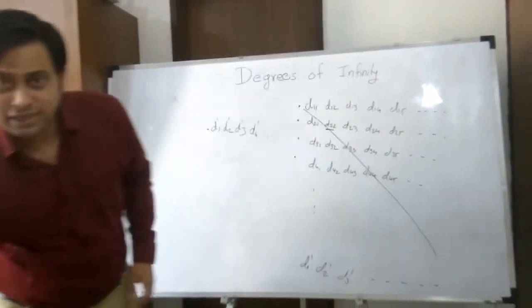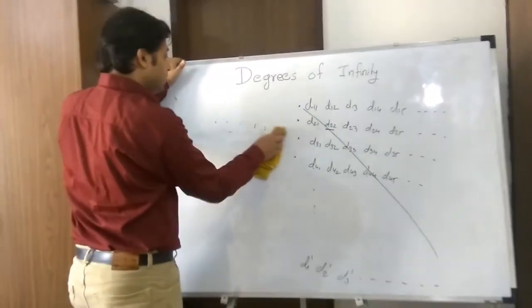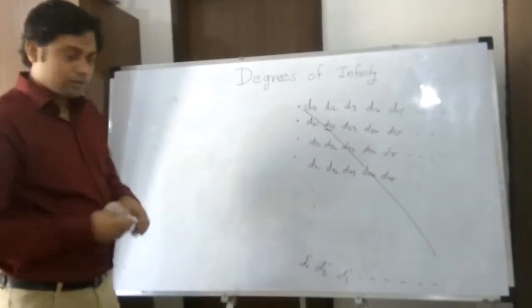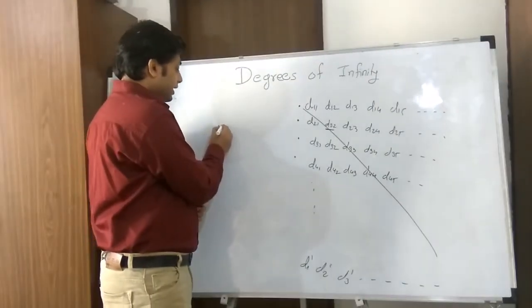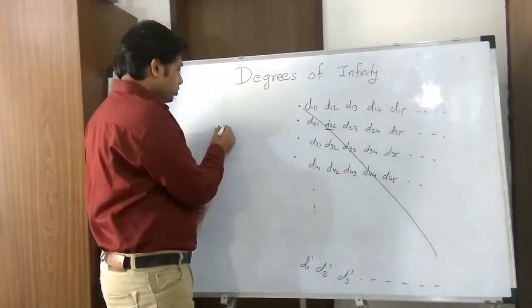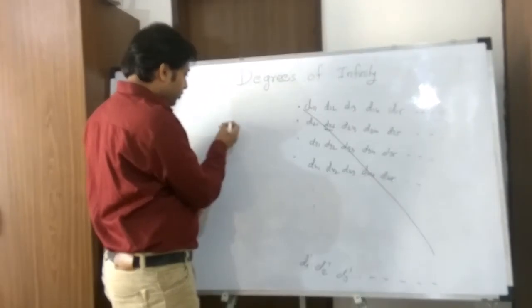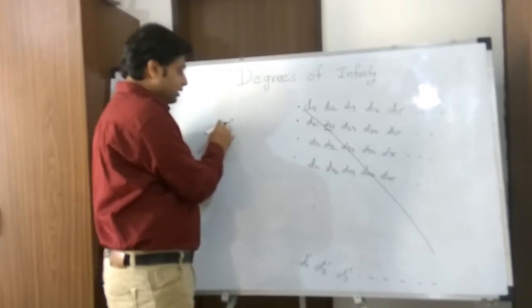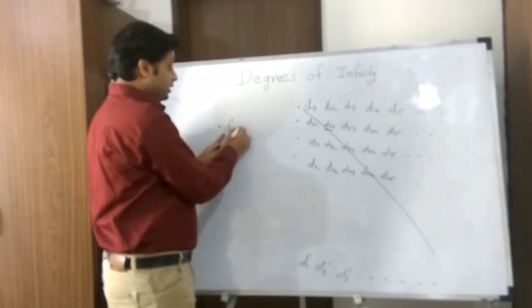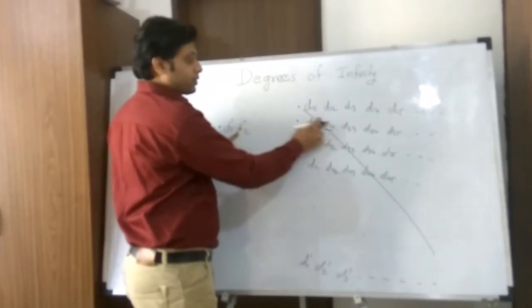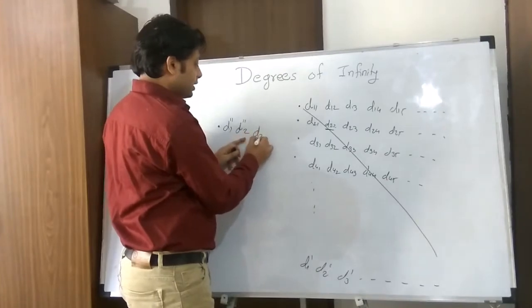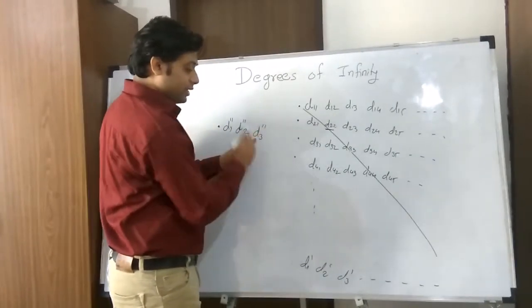Is it? So let's try to build one more real number, again using the same strategy. So d double dash 1 will differ from d11, d double dash 2 will differ from d22, d double dash 3 will differ from d33 and so on.